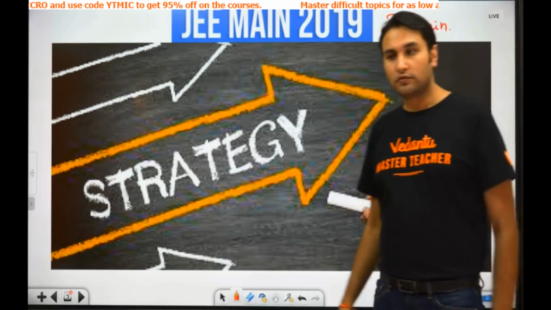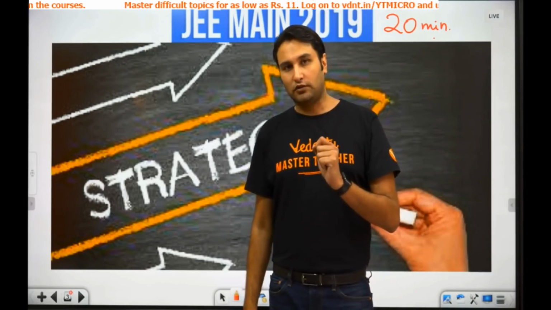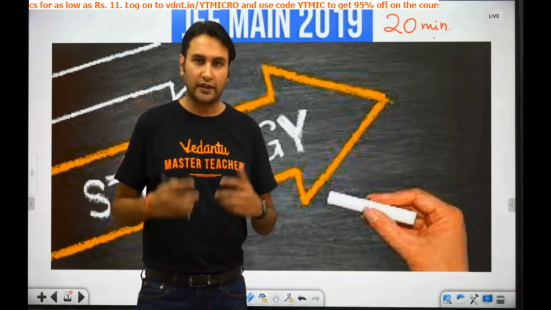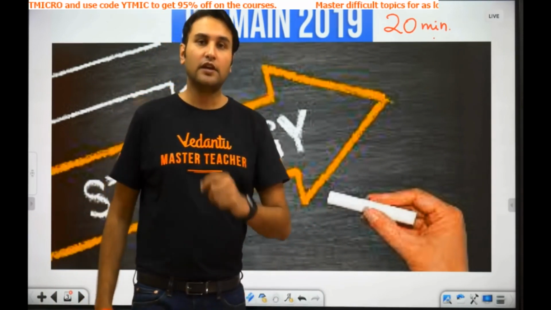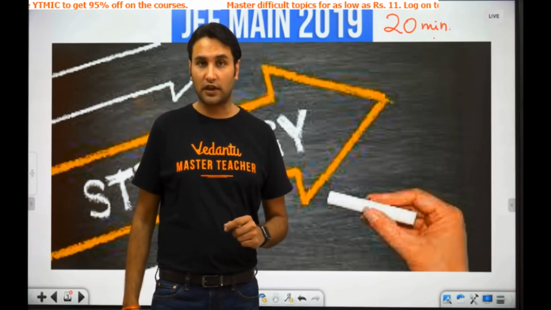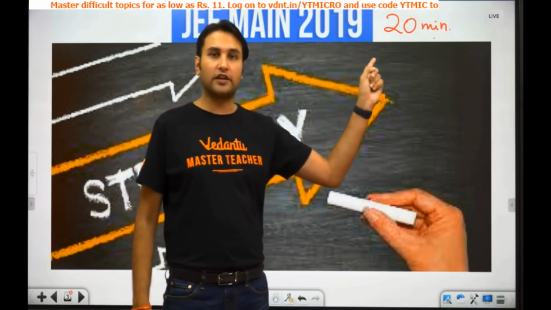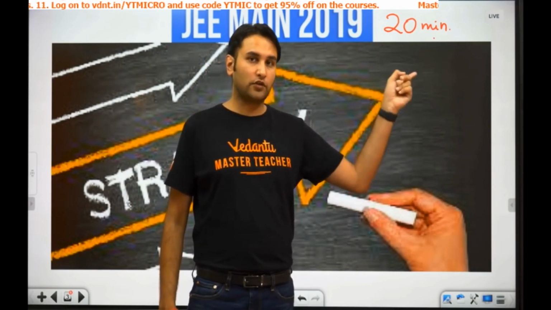Then what you should do? Now you should think about what problems I can attempt now. Are there some problems in which I can apply some shortcut trick and get it? Are there some problems where I can reject some options and maybe make a very, very judicious guesswork? Now, these 20 minutes should really give you very high output on the time that you are investing here.